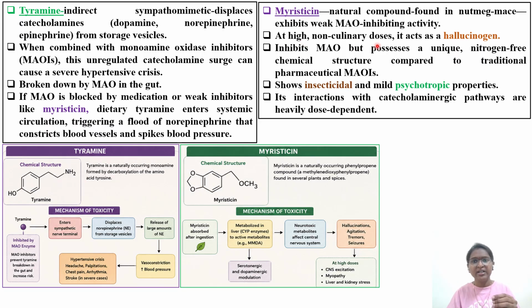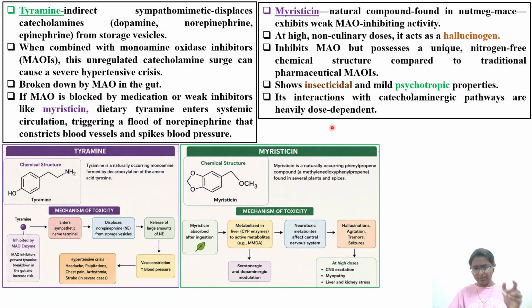Means in the cooking, it does not act as a hallucinogen. Other than if it is taken in the form of insecticide, for suicidal purposes, it inhibits MAO but possesses a unique nitrogen-free chemical structure compared to traditional pharmaceutical MAO inhibitors. It shows insecticidal and mild psychotropic properties, as I told you. So this is a major component in the case of insecticides also. Its interaction with catecholaminergic pathways is heavily dose dependent. At what concentrations? At small doses it can be used in spices, but at a higher concentration, it is having adverse effects.